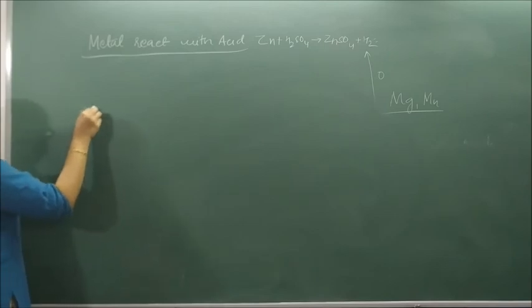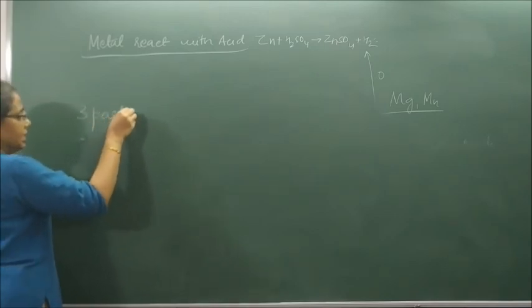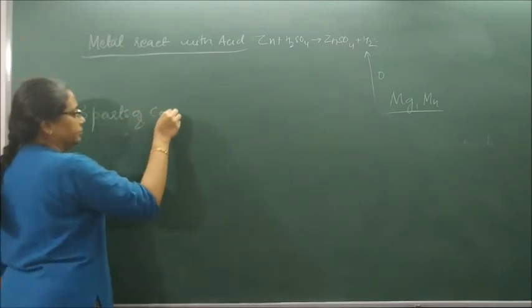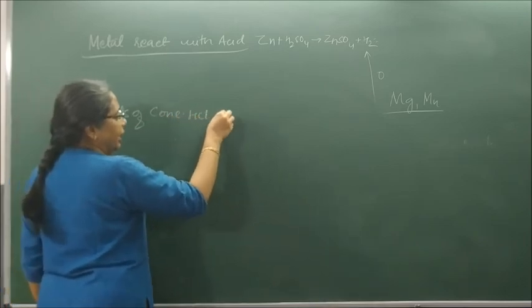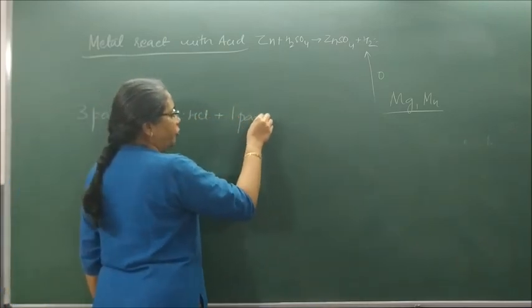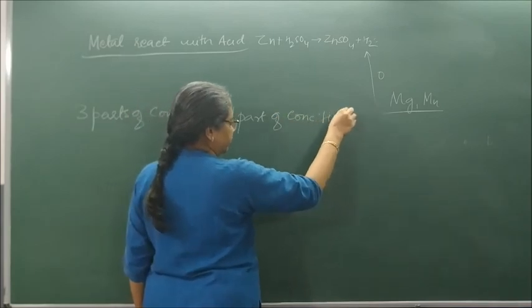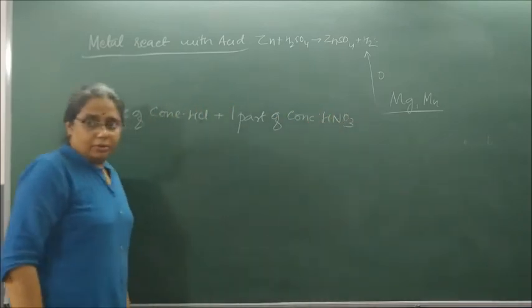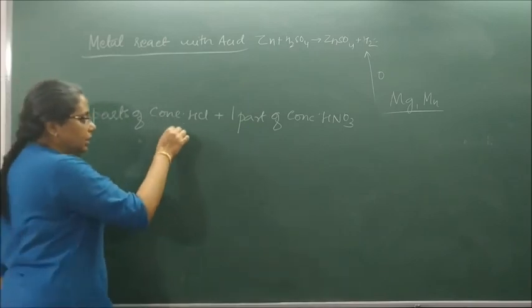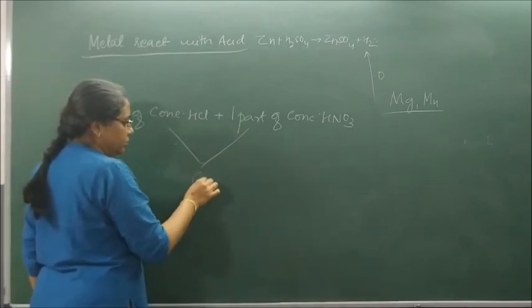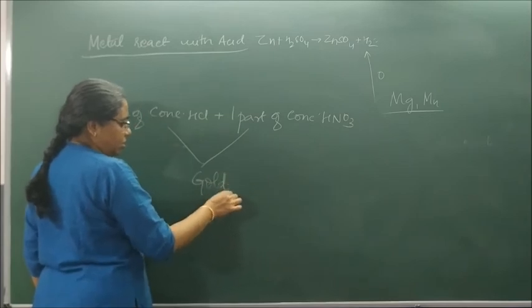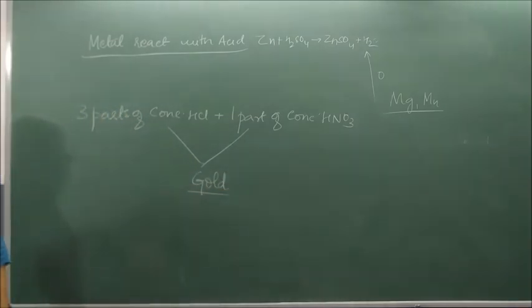It is 3 parts of concentrated HCl and 1 part of concentrated HNO3. Okay? And this will immediately dissolve gold. Aqua regia is called royal water.